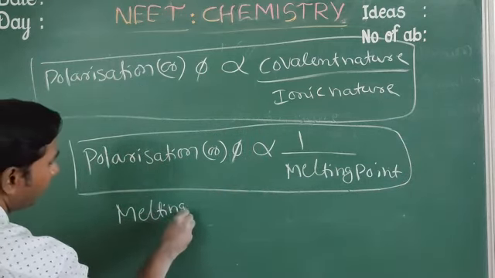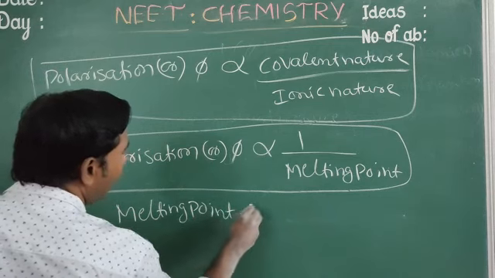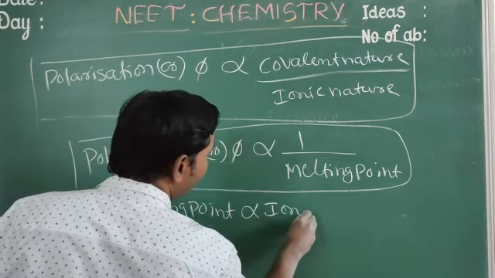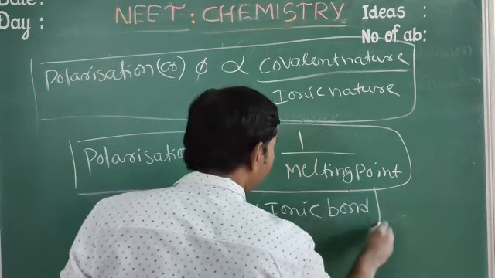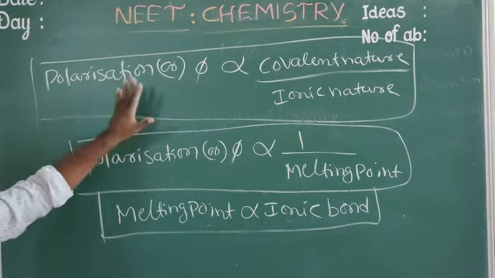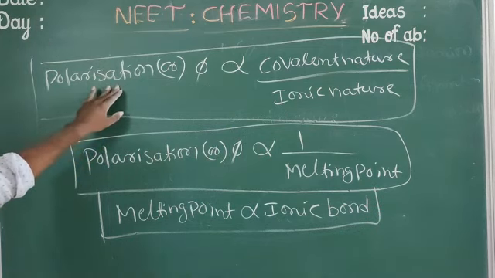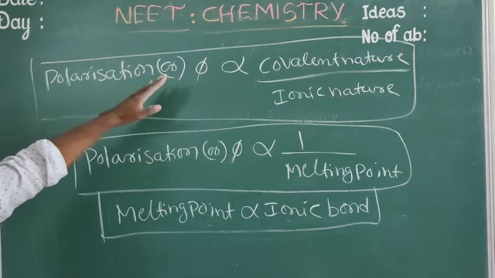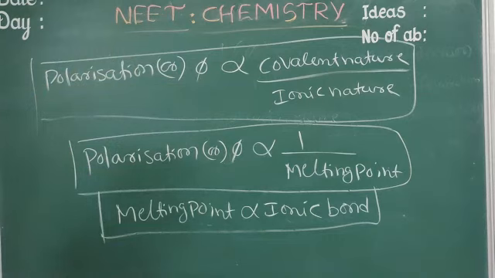Why is melting point inversely proportional to polarization? Melting point is directly proportional to ionic bond strength. This is about polarization and ionic potential and their relations.